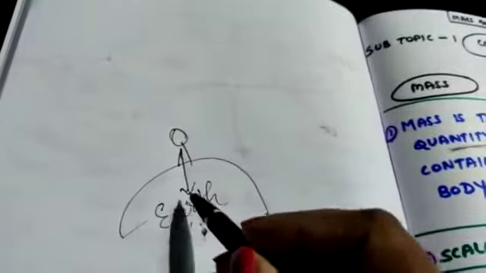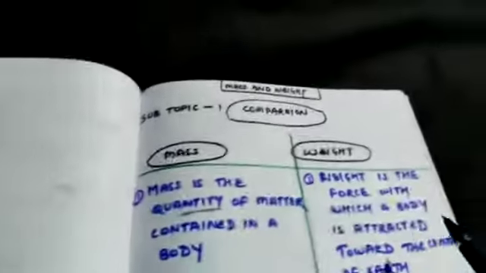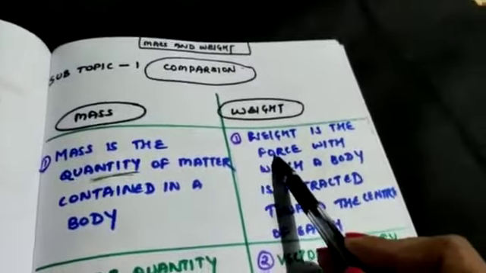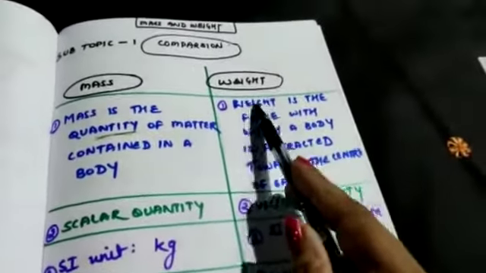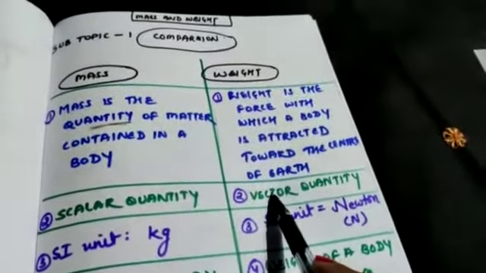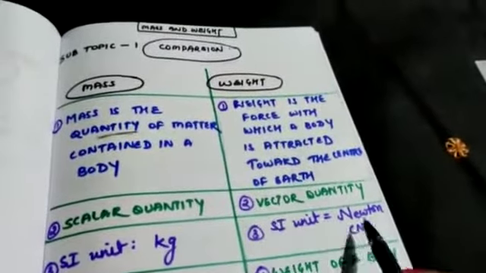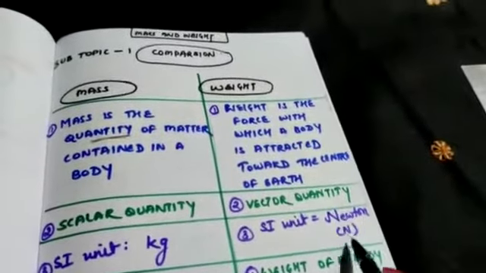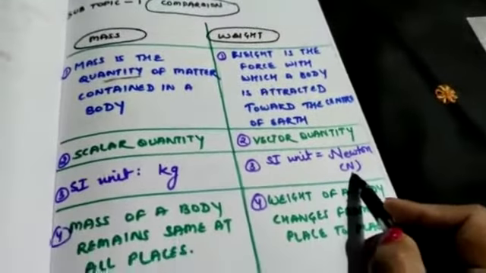Weight is the force of attraction of earth on any object. Weight is force. So if weight is force, that means it is a vector quantity. Force unit is Newton, so weight unit is also Newton, and the symbol is N.